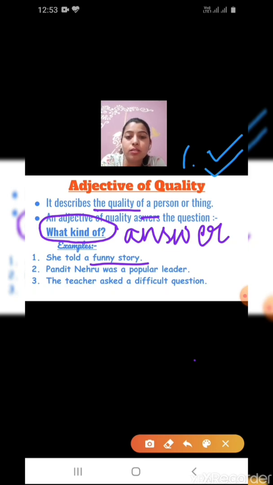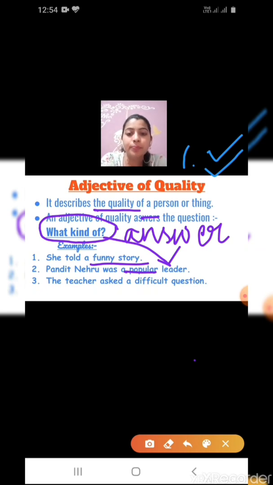Pandit Nehru was a popular leader. What kind of leader was Pandit Nehru? The answer is, Pandit Nehru was a popular leader. What is the adjective word here? Popular. Yes.